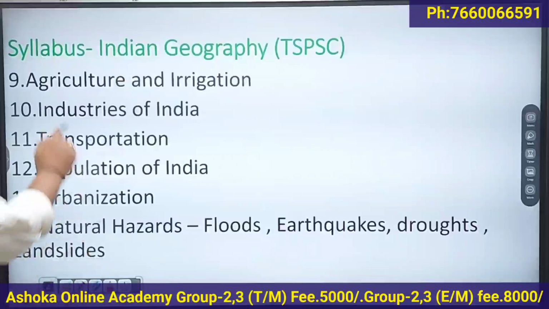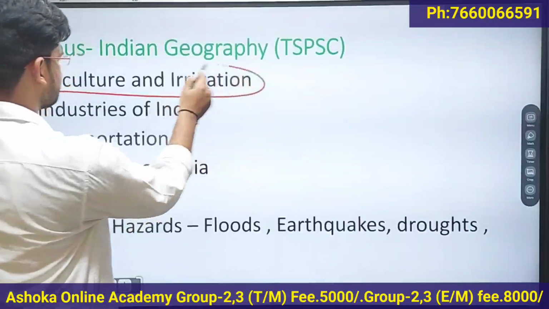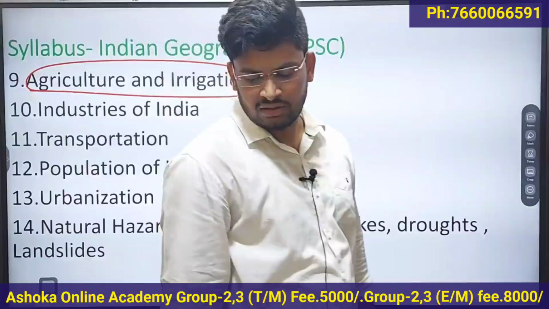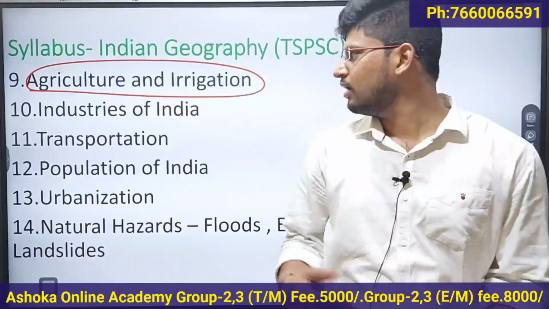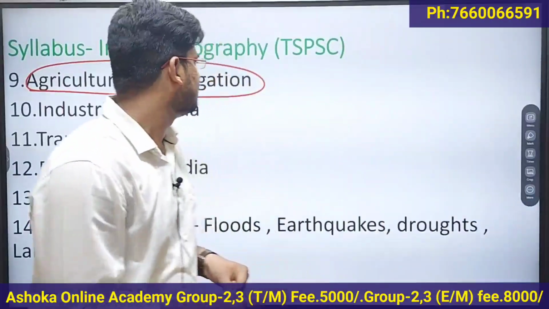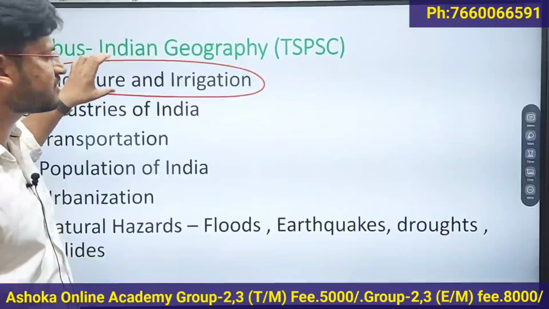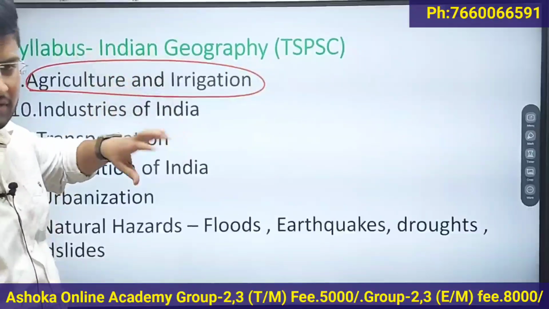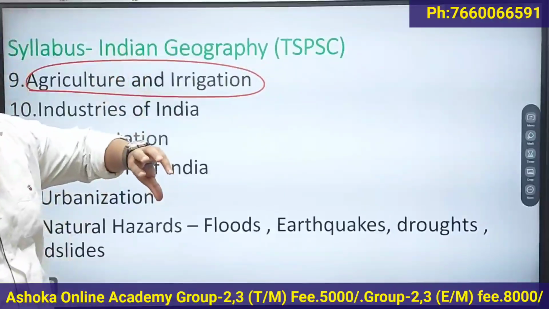Then the 9th chapter is agriculture and irrigation of India. In this chapter you have to read about the types of agriculture, the contribution of agriculture to the Indian economy, and types of agriculture like shifting agriculture and mixed agriculture.